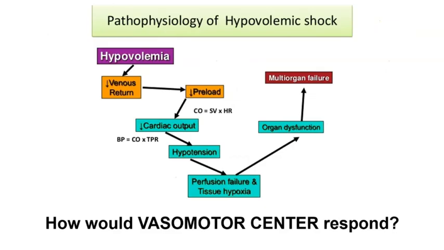So hypovolemia results in a decreased venous return, which would also decrease preload and cardiac output as a result. The vasomotor center of the brain would respond by stimulating the smooth muscle of the muscular arteries and the arterioles to contract, which is going to decrease the diameter of those vessels and increase the resistance, which is going to cause blood pressure to increase and hopefully return to normal.